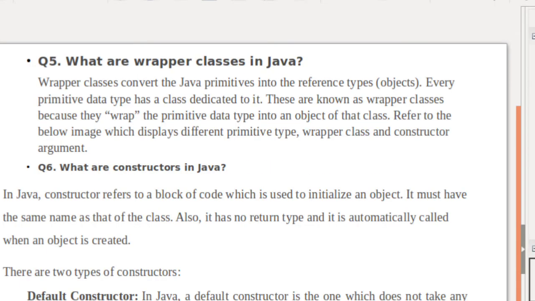What are wrapper classes in Java? Wrapper classes convert the Java primitive data types into reference types, that is objects. Every primitive data type has a class dedicated to it. These classes are known as wrapper classes because they wrap the primitive data type into an object of that class.